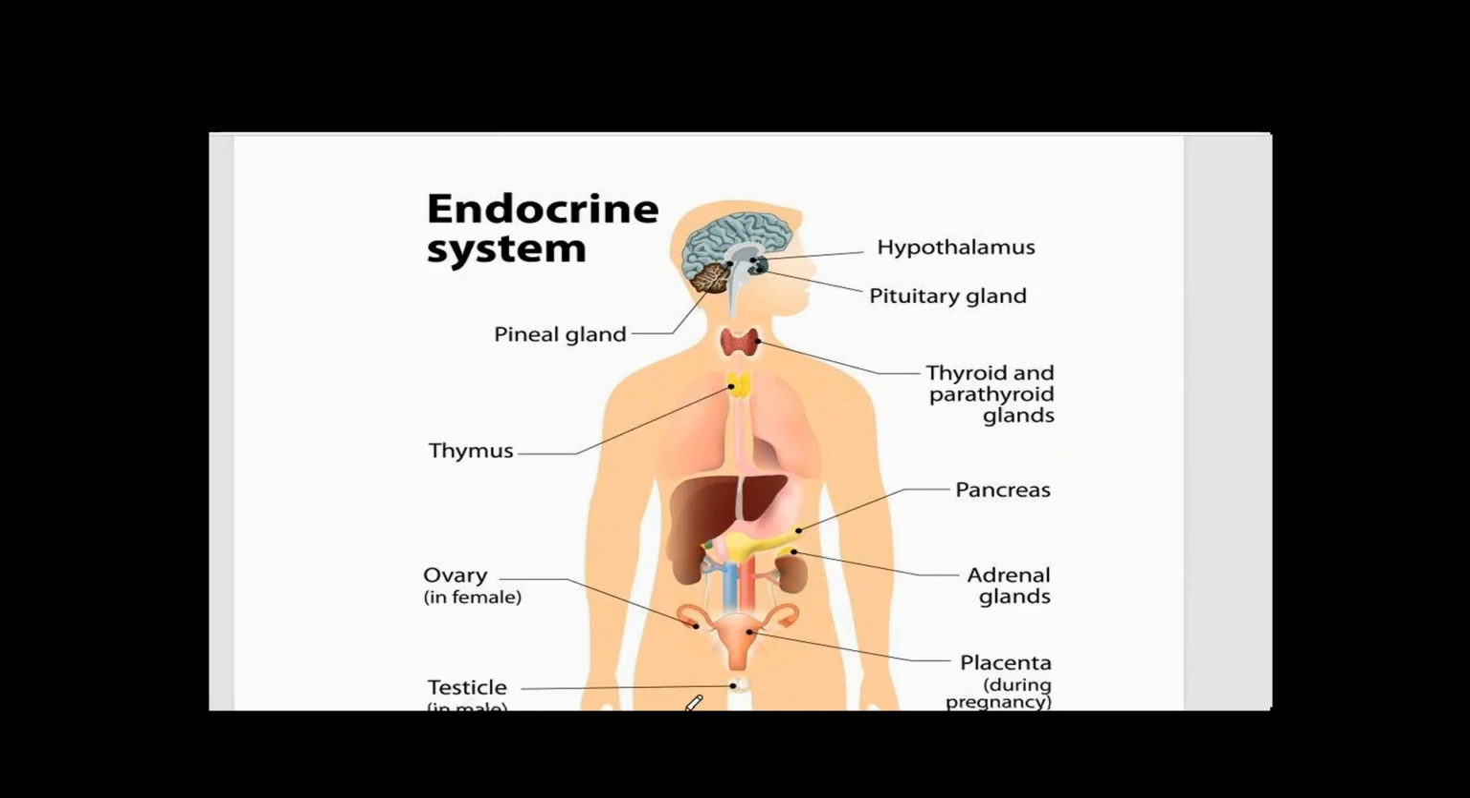The endocrine system is without ducts. The secretions are called hormones. Hormones are directly released into the bloodstream. The glands which are called endocrine glands are the hypothalamus, located in the brain.